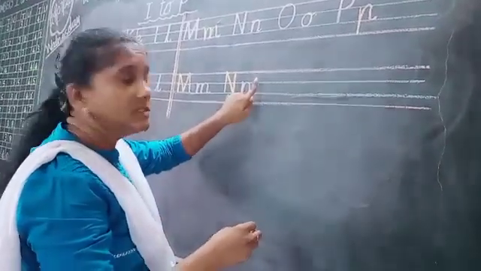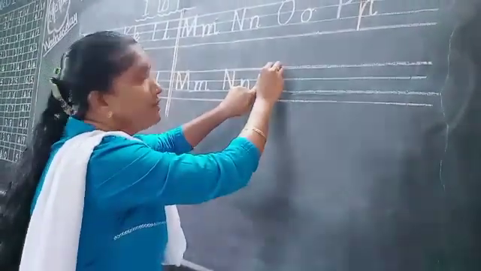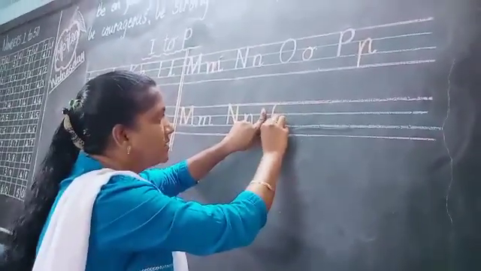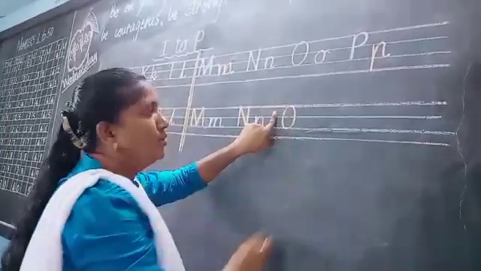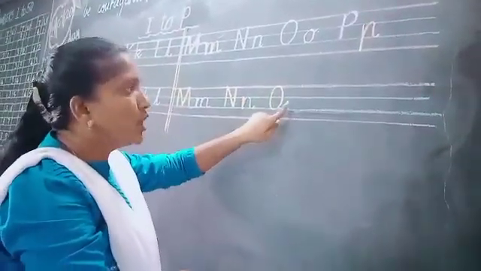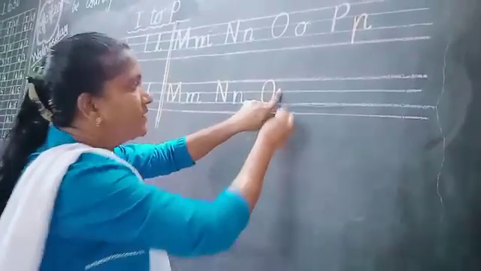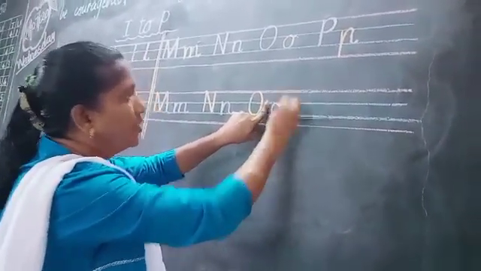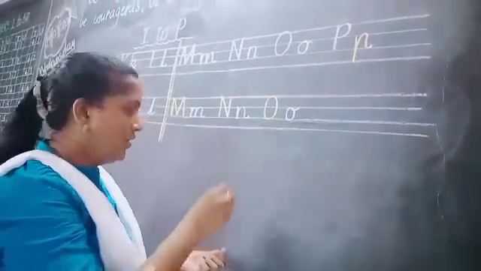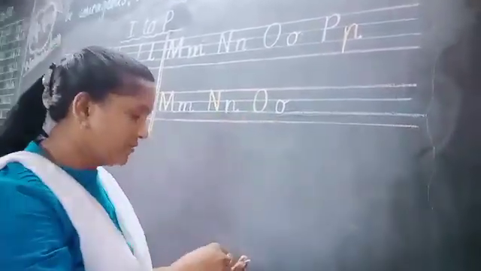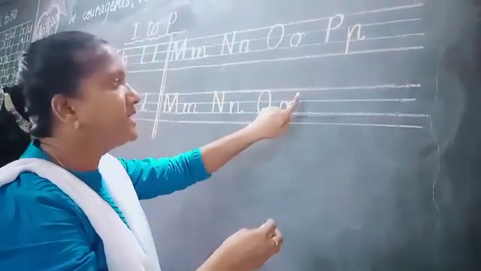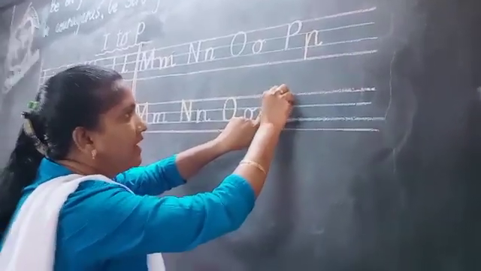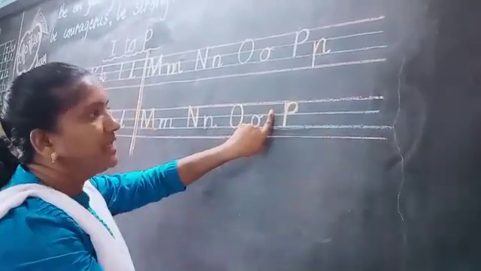Keep here 1 finger gap. We are going to write O letter. So like an oval shape we will write. Okay, this is O. Then small o we are going to write. Keep here 1 finger gap, in between blue lines you have to write O letter. Understood? Now what comes after O? P letter. Again keep here 1 finger gap, standing line, then half circle, P.